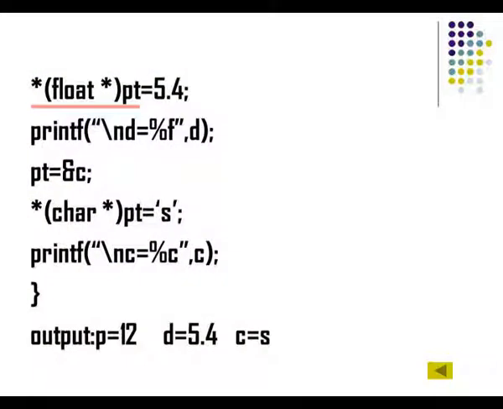Now in the next step, if you see, I am doing explicit type conversion: float star pt is equal to 5.4. So here it is a float value. I am explicitly converting it to this pointer variable of type pt, and I am converting this void pointer, which was so long holding an integer value, to hold a float value. So this is the use of void pointers.